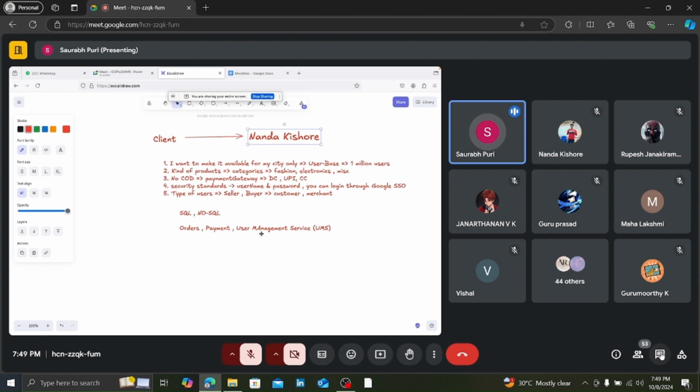So you will make a choice, and you will send the cost optimization to the client: if I implement SQL, let's say, now you want consistency in the form of orders, right? Consistency in the orders table and in the payment table, right? Because these tables are majorly responsible for the revenue part, right? Orders and payments. But if you want high availability, sorry for the spelling, whatsoever, you might understand, high availability,